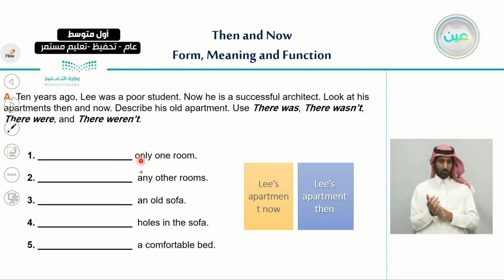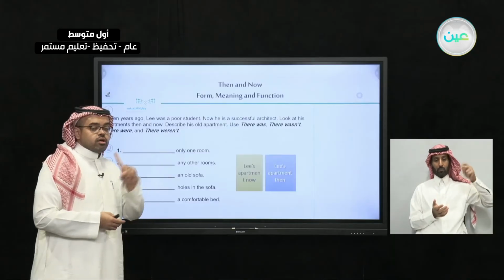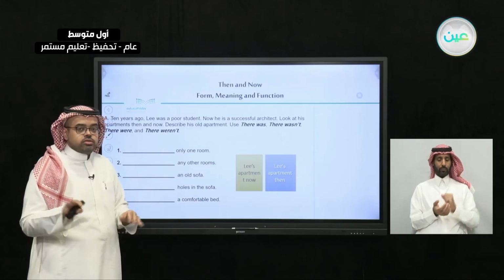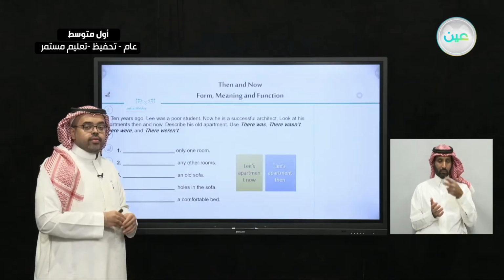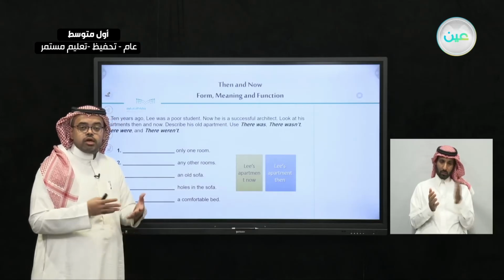Number one says only one room. Only one room. So here, what should we use? Should we use there was or there were? Excellent, there was. Because this is singular, we use there was. And the answer is not yet ready. So what should we say? Should we say there was or there wasn't? So what I need you to do now is to have a look at the pictures on the left side of the page and see.